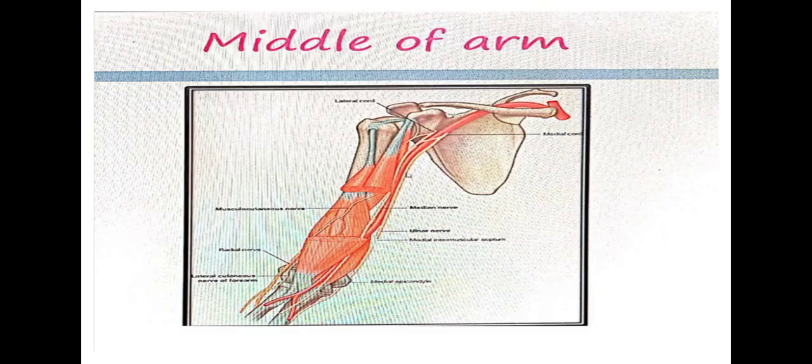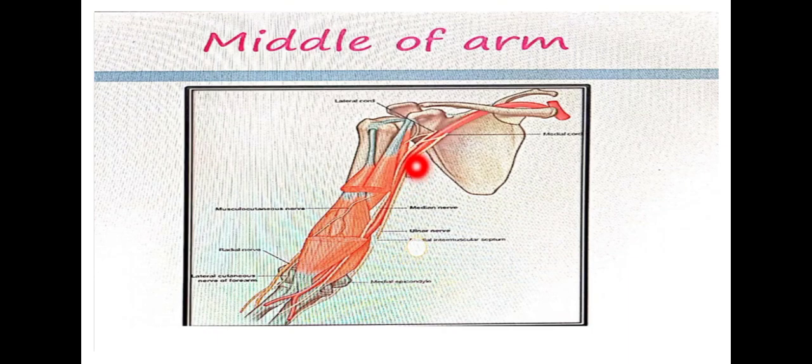Then what happens in the arm? The axilla was over, so now what happens in the arm? The arm has two parts, a proximal part and a distal part, because the course is different in the proximal part and in the distal part. In the proximal part, this is the ulnar nerve, which I have shown with an arrow. The ulnar nerve proximally is related medially to the brachial artery.